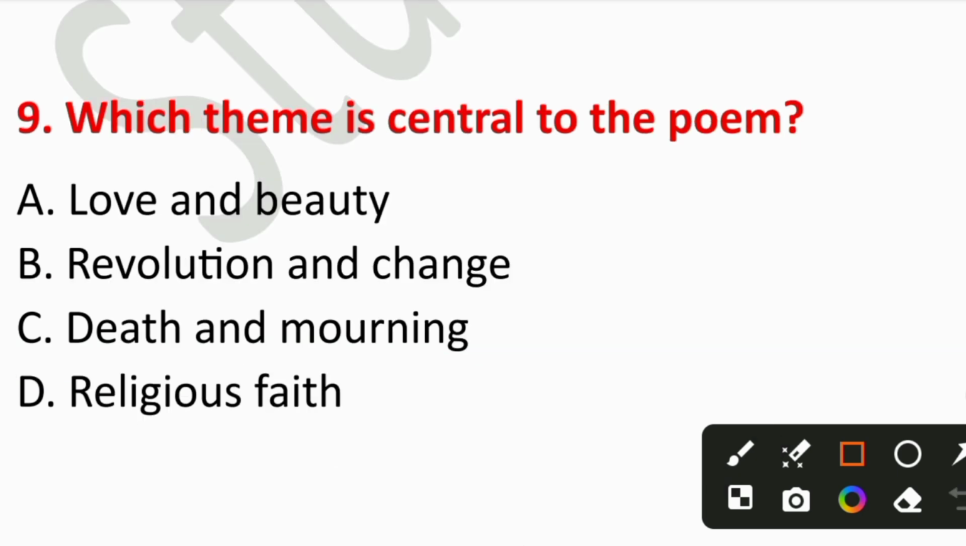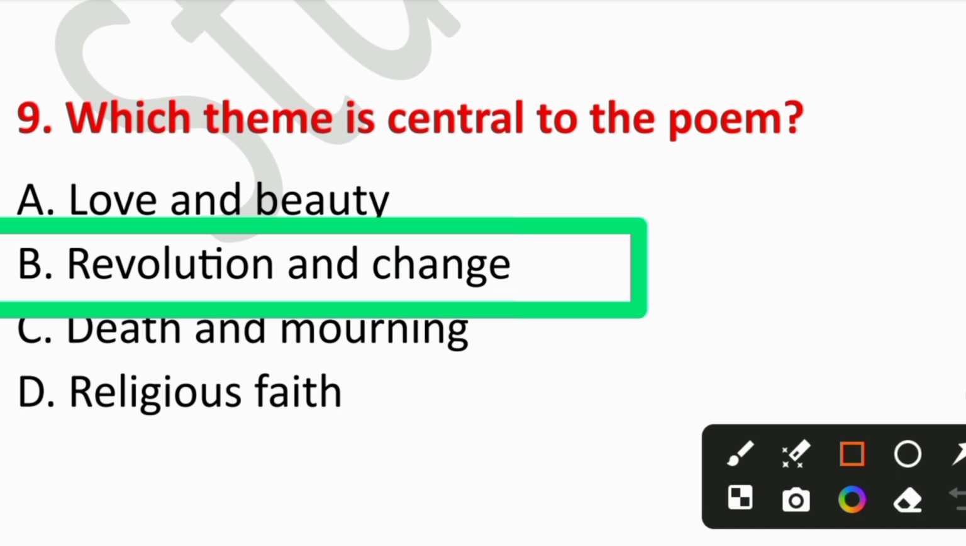9. Which theme is central to the poem? A. Love and beauty, B. Revolution and change, C. Death and mourning, or D. Religious faith. So the right answer is option number B, revolution and change. The wind symbolizes political and social transformation.